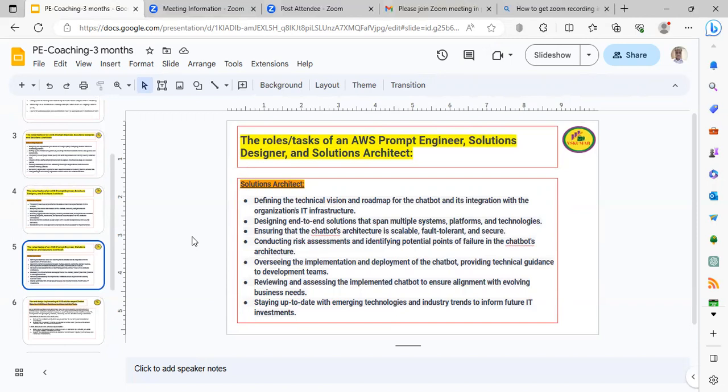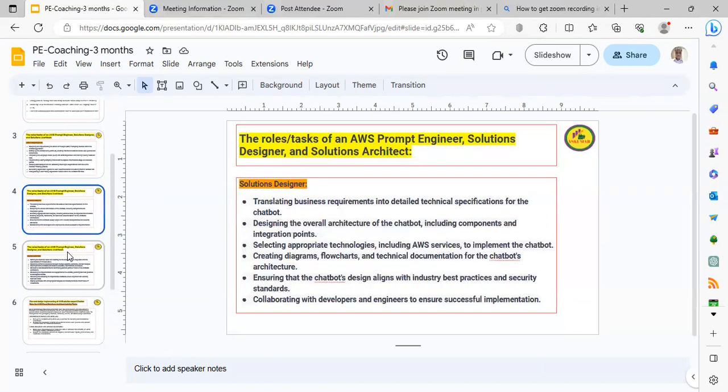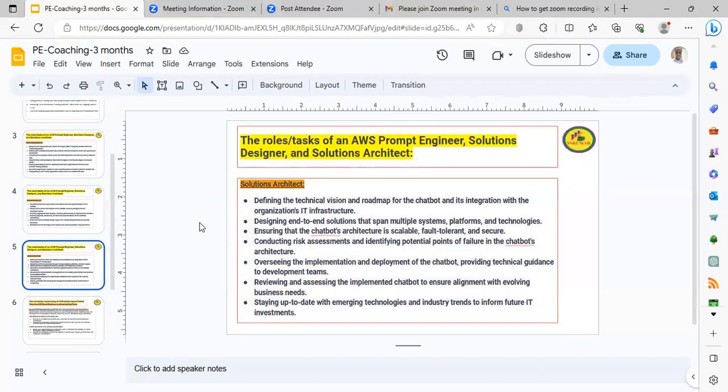Defining the technical vision and roadmap for the chatbot and its integration with the organization's IT infrastructure. Basically, what happens if cloud department is there, there will be multiple clouds. Let us say AWS Cloud Solution Department. That department will have some kind of IT infrastructure set up, and they will have their own IT governance that need to be implemented by the solution architect. If you see the activities from designer to solution architect, it is totally different. This guy is working on the high level with the management people.